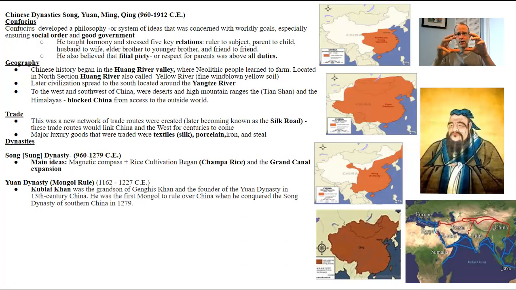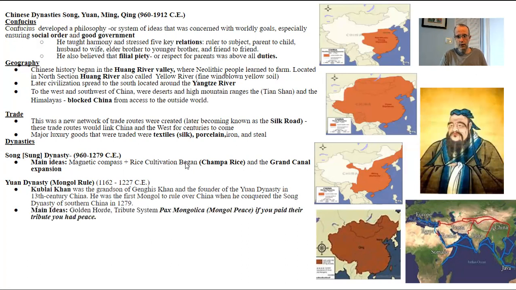And there's a period of time where the Mongols get so big that they actually take over China. But remember, in your course, it's called Eastern Asia. And this will be the Yuan dynasty. This will be the idea of the Mongol rule. The main things you want to know for the Mongol rule in this period of time: they had the tribute system, so the idea that they're called the Golden Horde. They are a nomadic people. When they come in, if you pay them the tribute, you're pretty much peaceful.